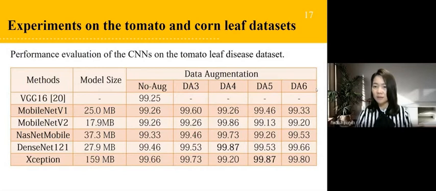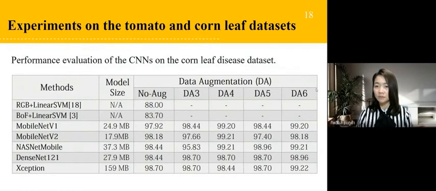It can be seen that Kumar and Wani proposed VGG16 to recognize the tomato leaf disease dataset and received an accuracy of 99.25% without applying the data augmentation technique. In this experiment, the results show that DenseNet 121 and Xception using data augmentation surpassed other CNN models with an accuracy of 99.87%.